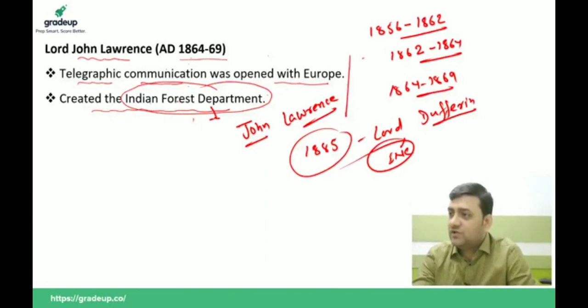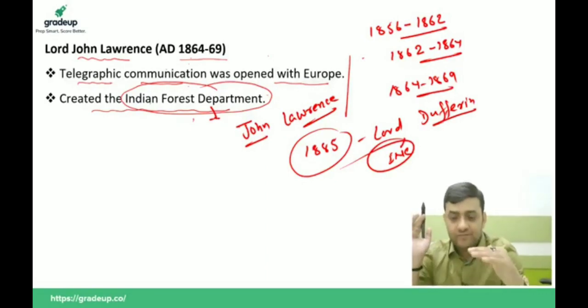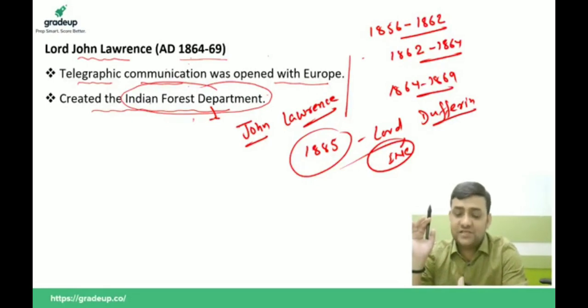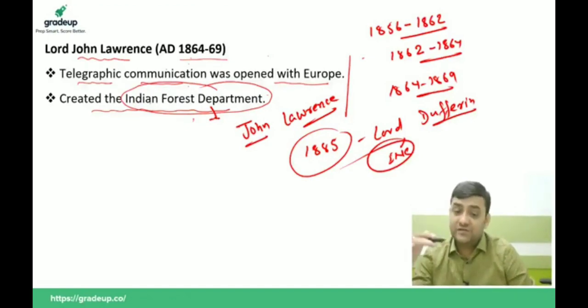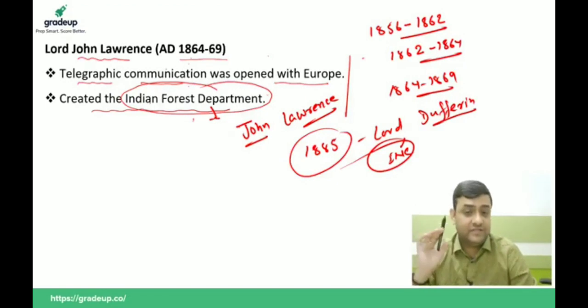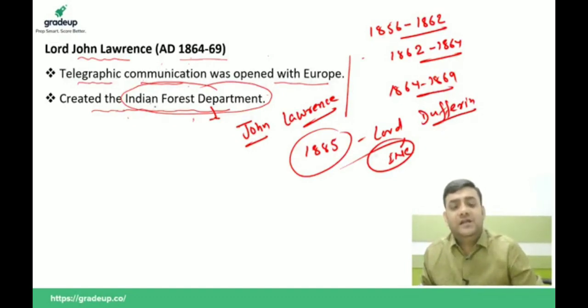The High Court was during Lord Elgin, and three universities were during Lord Canning. Is it clear, guys? So if the question comes during whose tenure the three universities were formed at Bombay, Madras and Calcutta, you will say it was Lord Canning, who was the last Governor General of India and the first Viceroy in India. That you have to remember. And second is Lord John Lawrence from 1864 to 1869. During his tenure, we have two important things that happened: one is the telegraphic communication, and second is the creation of the Indian Forest Department.